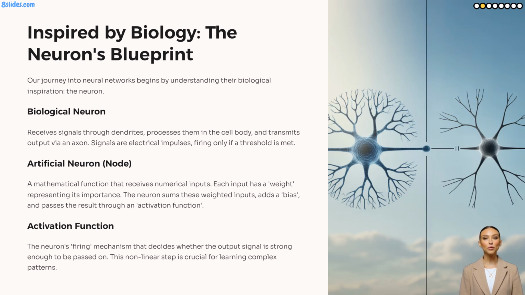They take multiple numerical inputs, each weighted by its importance. These weighted inputs are summed up, an offset called bias is added, and then passed through an activation function. This function determines if the neuron fires, sending a signal to the next layer. It's this nonlinear activation that allows networks to learn intricate, non-obvious relationships in data.